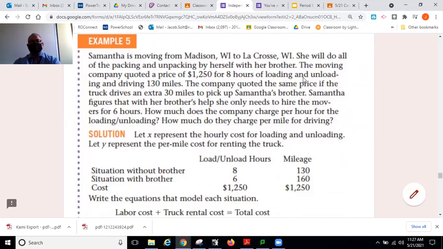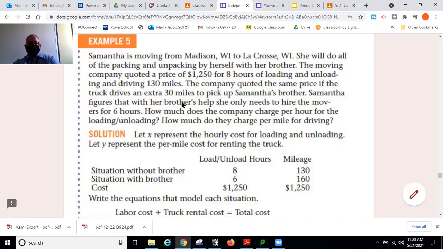All right, so here's our situation. Samantha is moving from Madison, Wisconsin to La Crosse, Wisconsin. She will do all of the packing and unpacking by herself with her brother. The moving company quoted a price of $1,250 for 8 hours of loading and unloading and driving 130 miles. The company quoted the same price if the truck drives an extra 30 miles to pick up Samantha's brother.